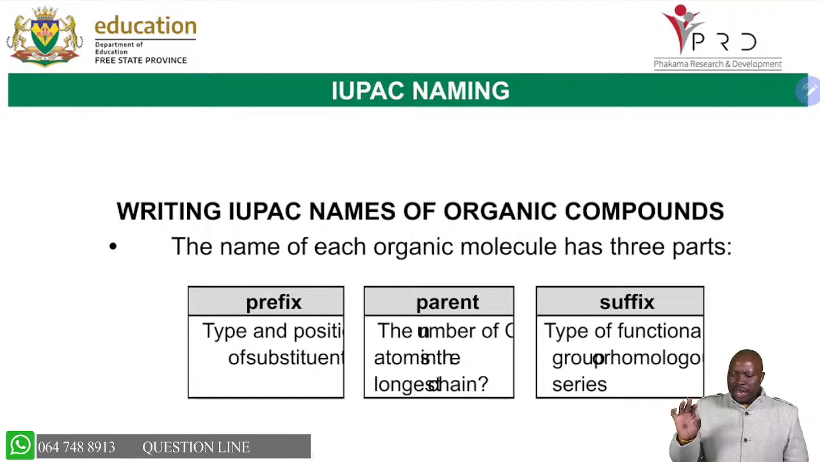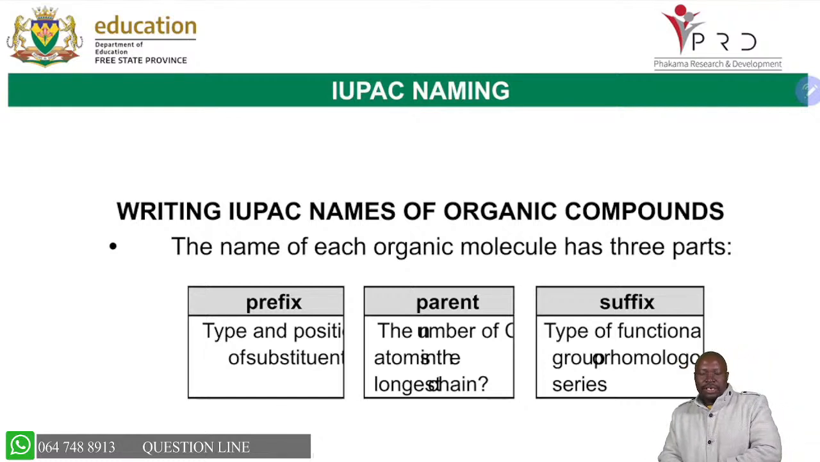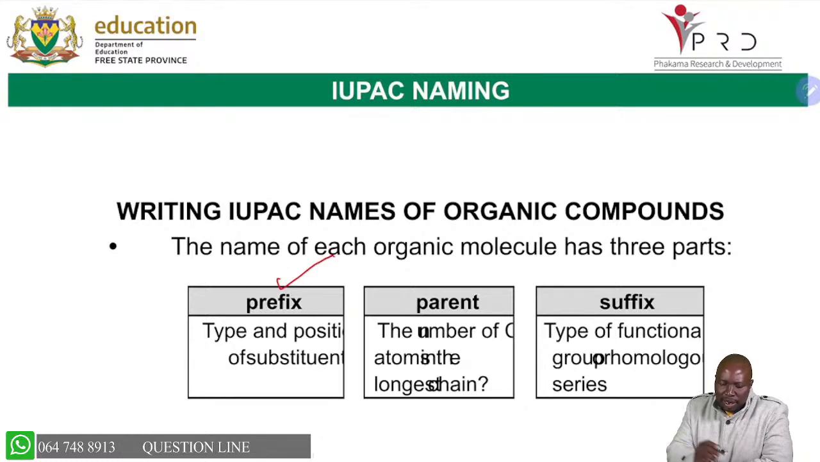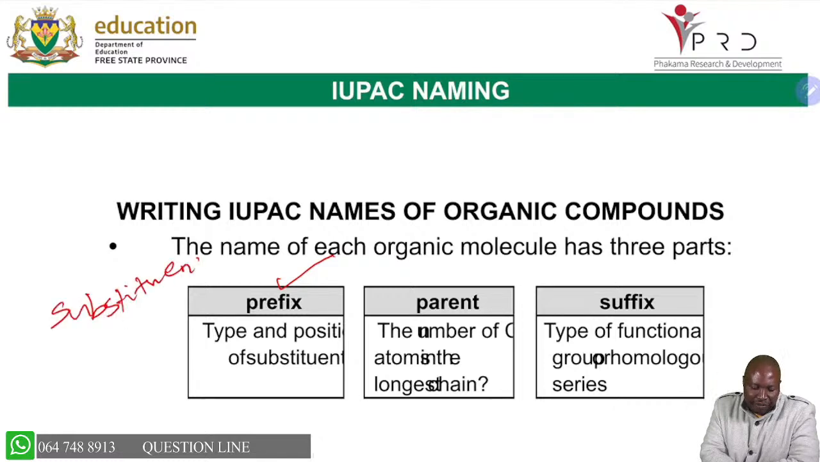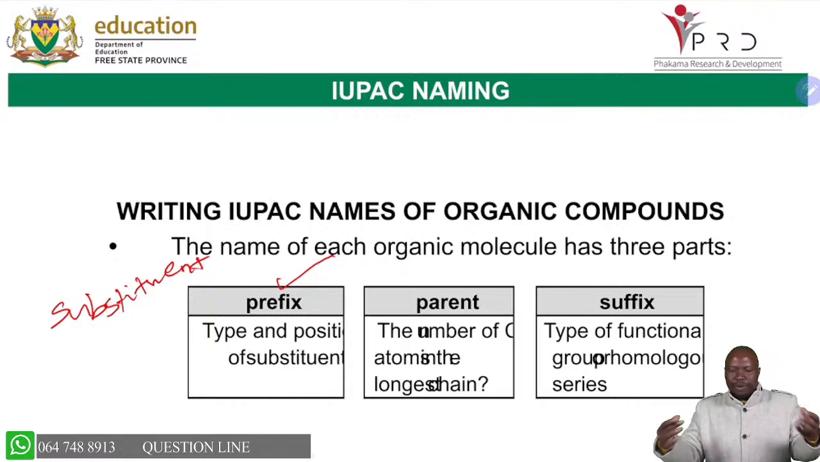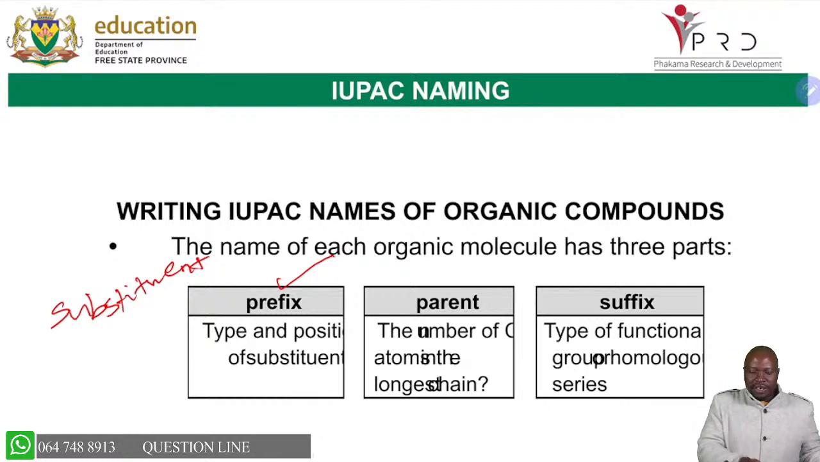How do you name organic molecules? You must not forget this naming, because it's very important. There are only three parts that we look at as we name. It is the prefix. In the prefix, we are going to have our substituent. That is how the name starts. Like preschool is before school, so prefix is before the name. Before the name, you have the prefix, which is our substituent.